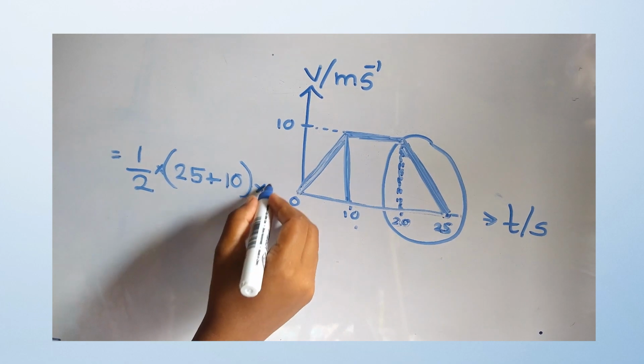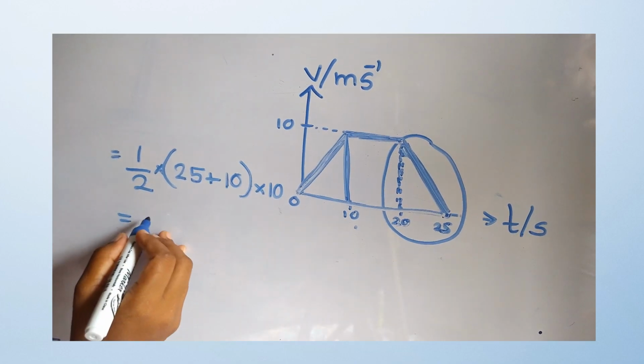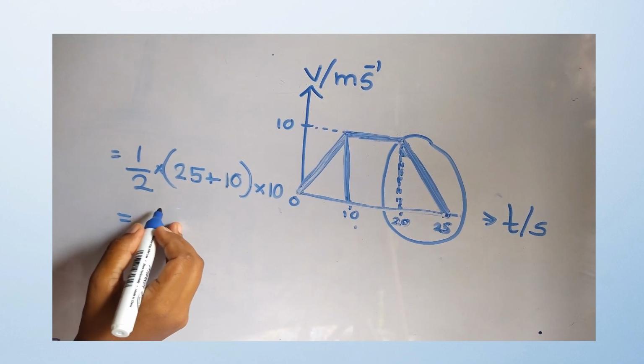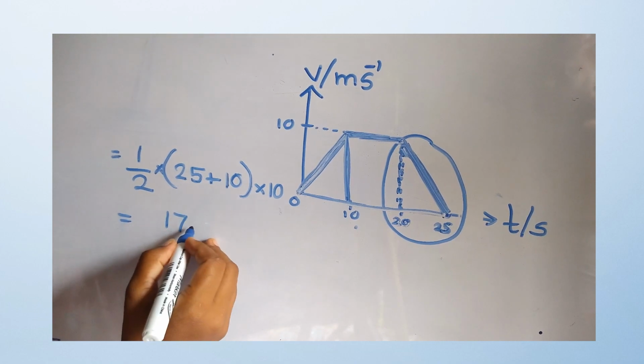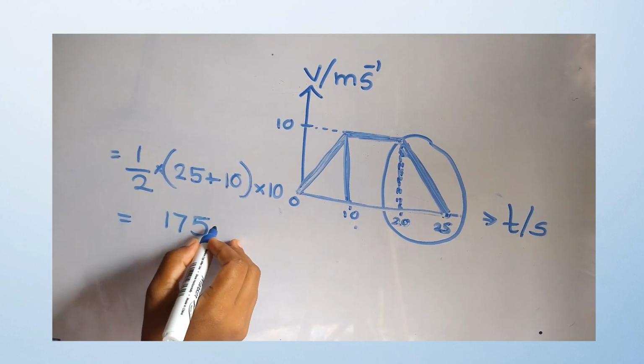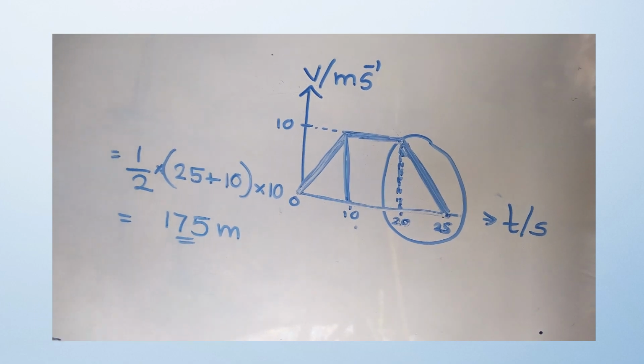Here the vertical height is 10. Then easily you can get the area of the trapezium as 175 meters. Then the second choice is wrong.